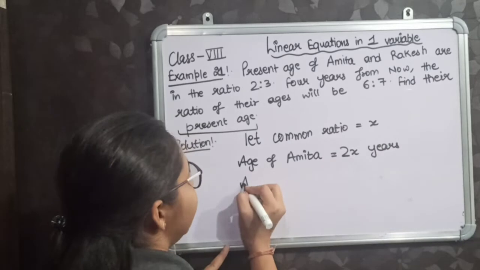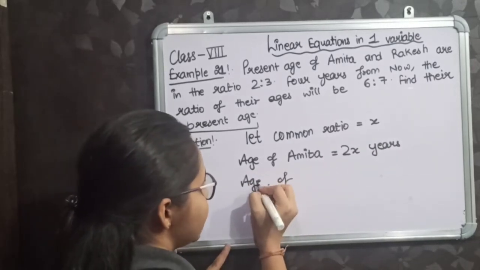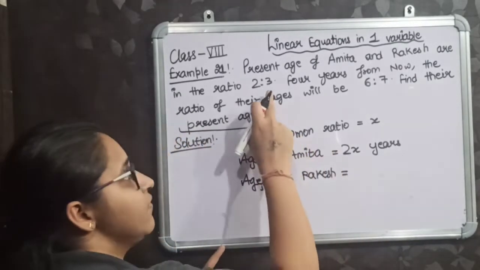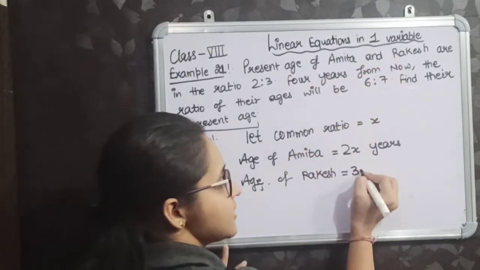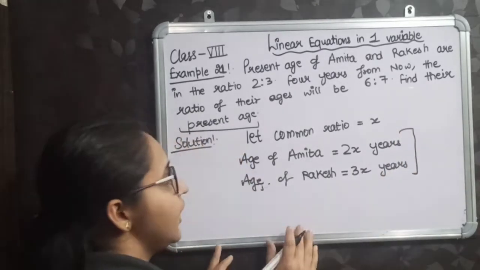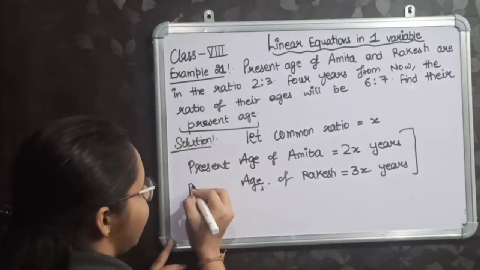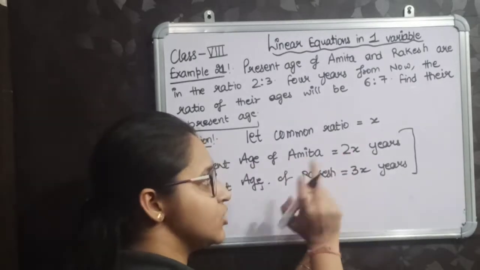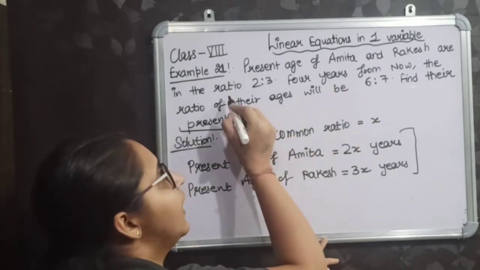And the age of Rakesh, the ratio is given to be 3 for Rakesh, so it will be 3x years. This is the present age. Present age of Amita is 2x years. Present age of Rakesh is 3x years. Now we are done up to this.